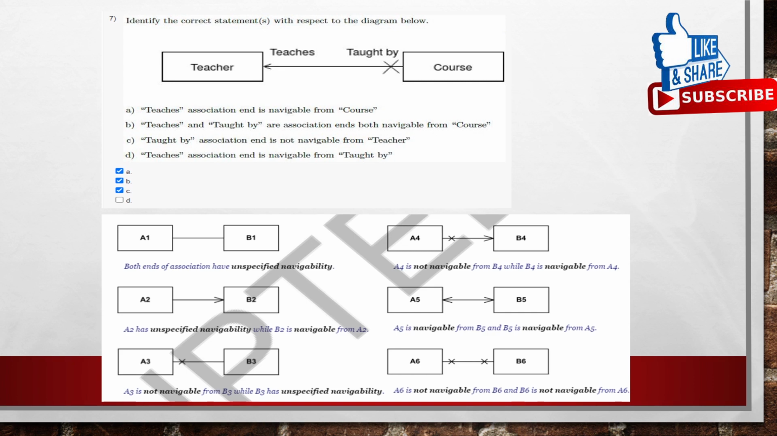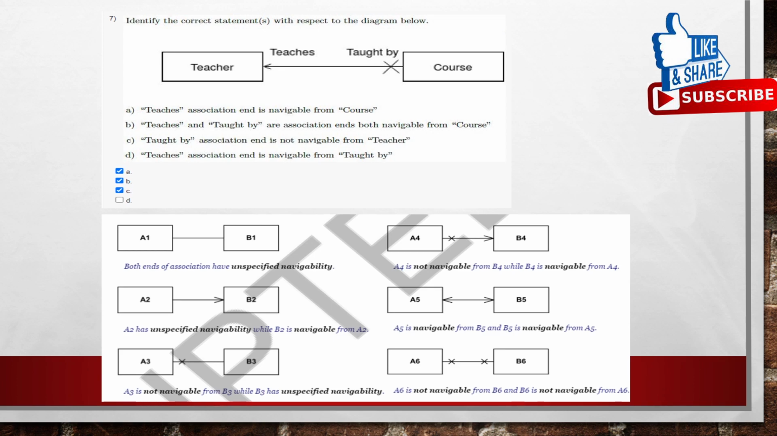If it is having an open arrowhead, then we can specify that A2 has unspecified navigability and B2 is navigable from A2. If you see the third figure, A3 and B3, A3 is not navigable from B3 while B3 has unspecified navigability. So direction specified means it is known as specified navigable, and if it is having a cross symbol, that indicates it is not navigable. From this we can identify the statements given.